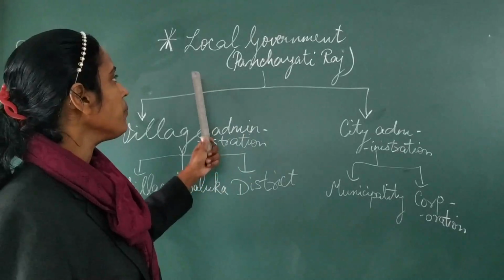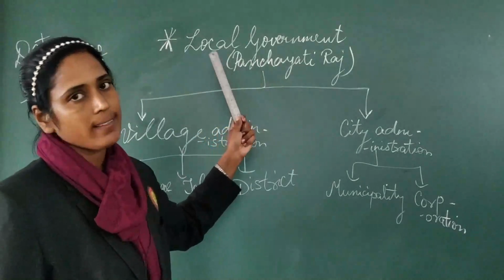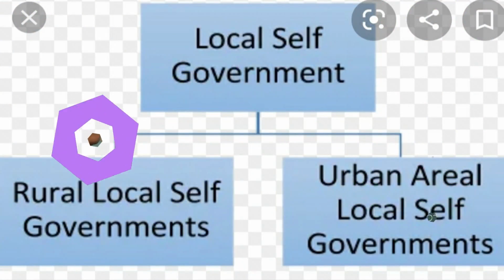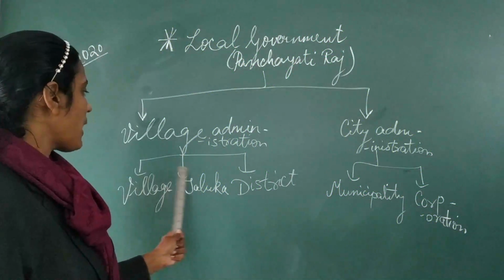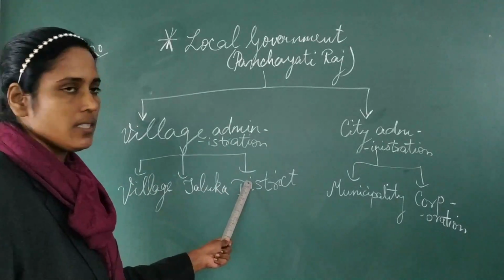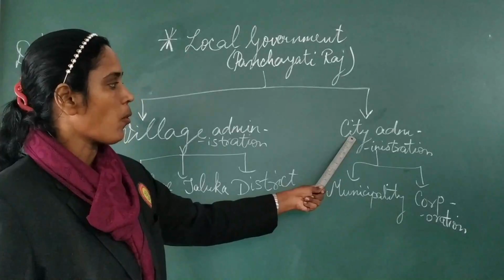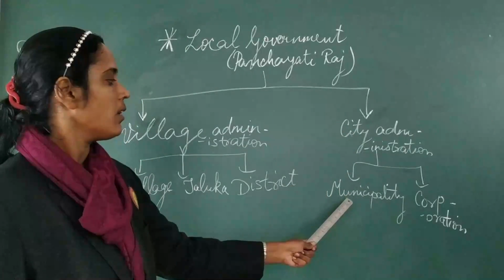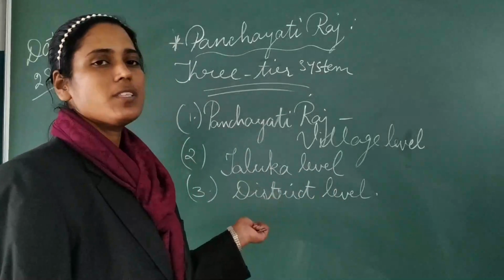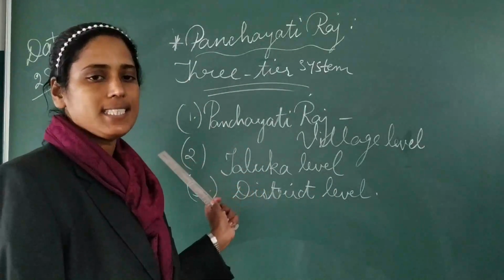I'll repeat the diagram again. Local government or Panchayati Raj has two main parts, village administration and city administration, in which we have three bifurcations. First is village, second is taluka, third is district. Again, in the main head point of city administration, we have two main parts, that is municipality and corporation. Now students, let's study each point in detail.